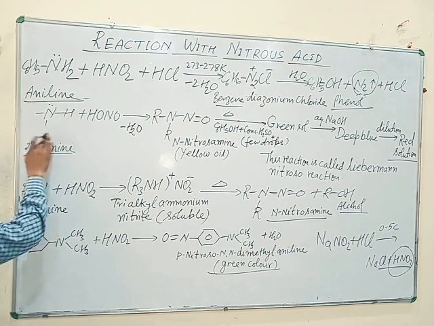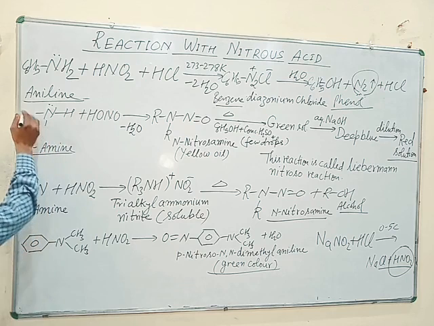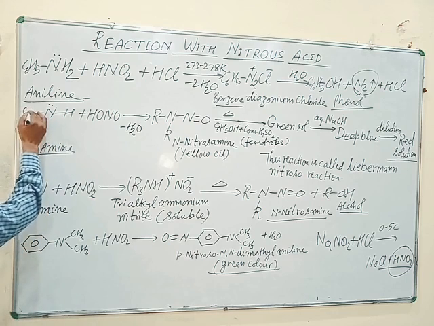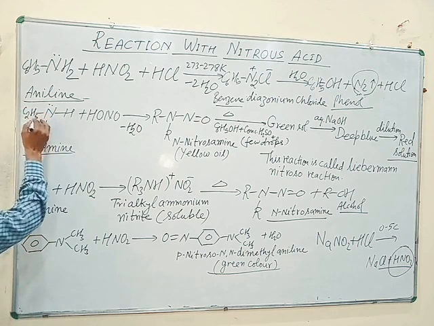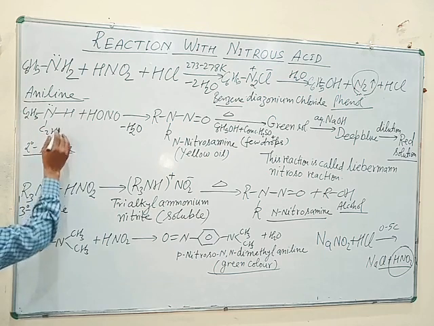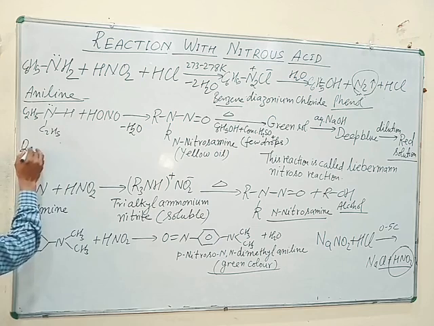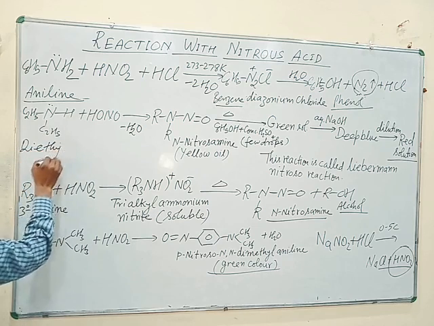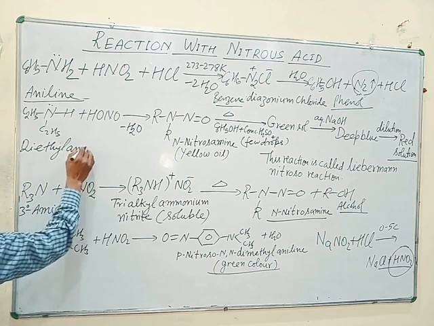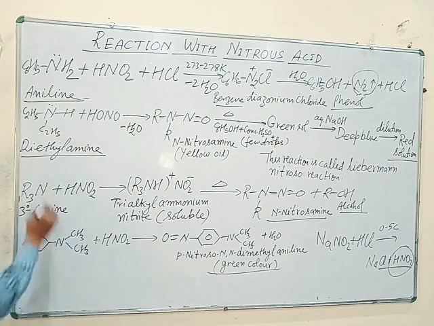If we take the example of aliphatic secondary amine like diethylamine, (C2H5)2NH, this is diethylamine, a secondary amine.